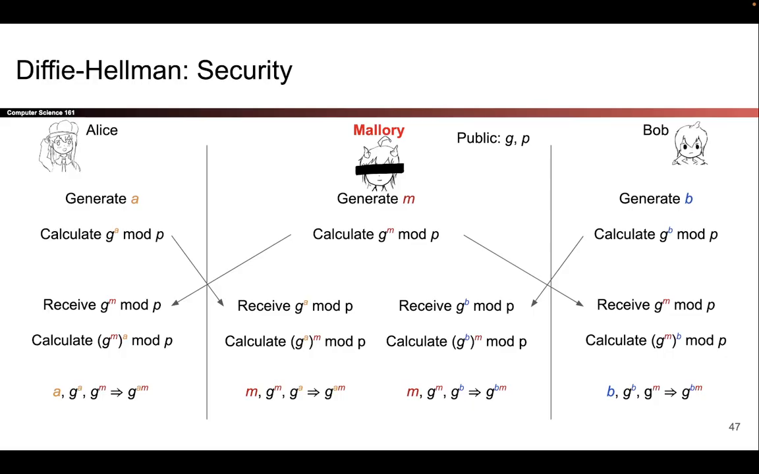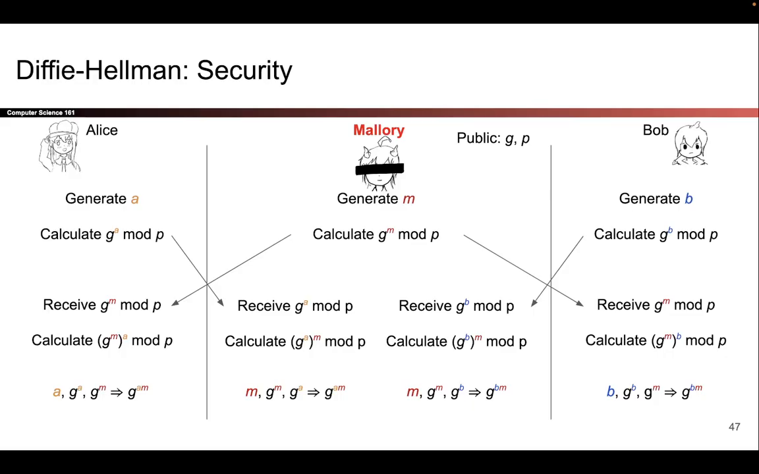So what will Alice do? She will take whatever she received. She thought it was G to the B, but it's actually G to the M mod P. She'll take that value, raise it to the A power, and she has computed G to the AM mod P. That's not correct, but that's what Alice derived.